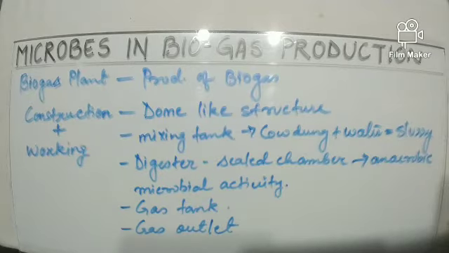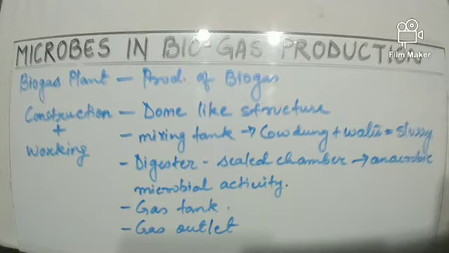Now let us talk about the biogas plant where production of biogas takes place. Let us look into its construction as well as how this plant works. First of all, the entire construction is a dome-like structure.